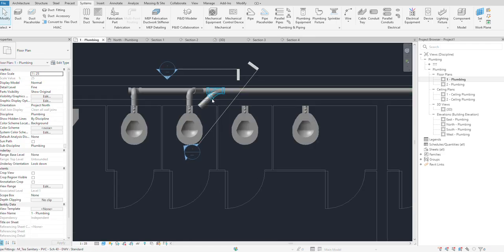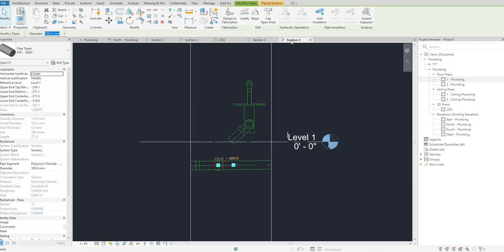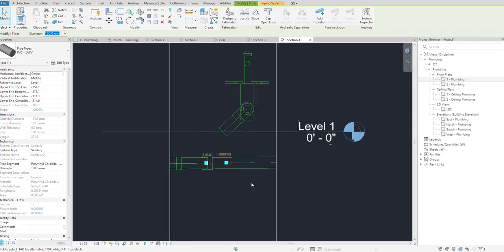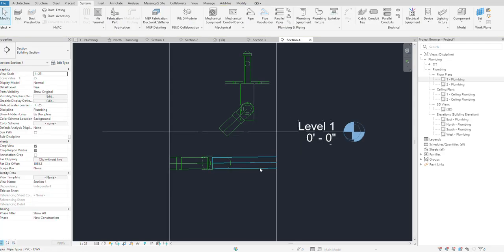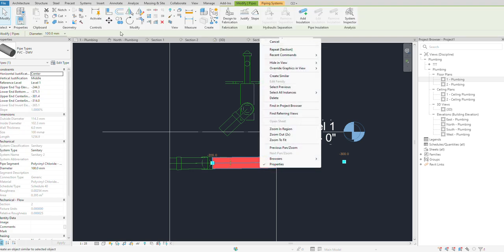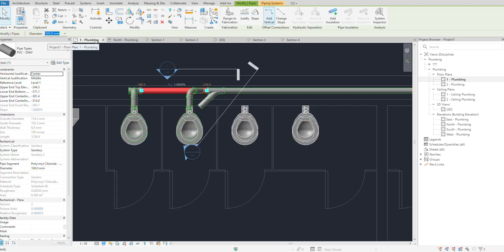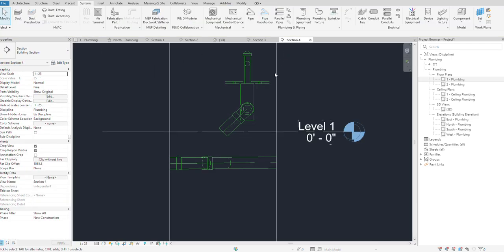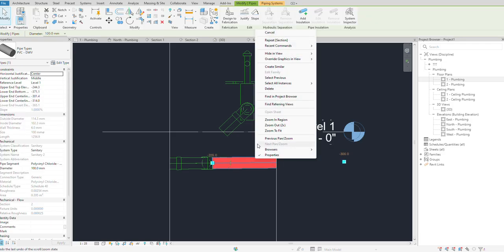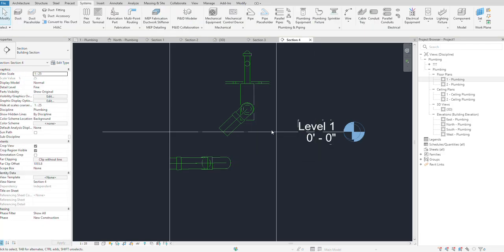I can't see that my pipe is coming up, so I will select it. I think I do not need this. I can go to the section view and hide this element, so I'm only concentrating on this one.